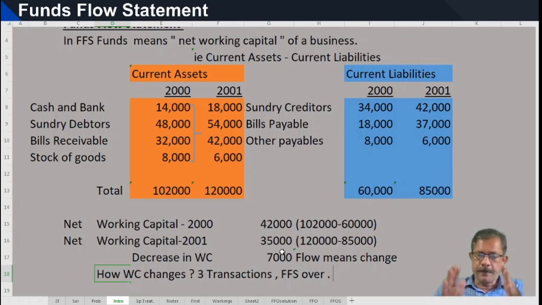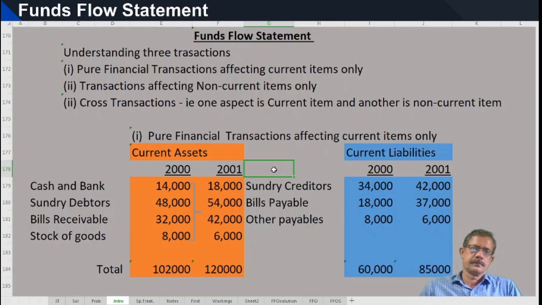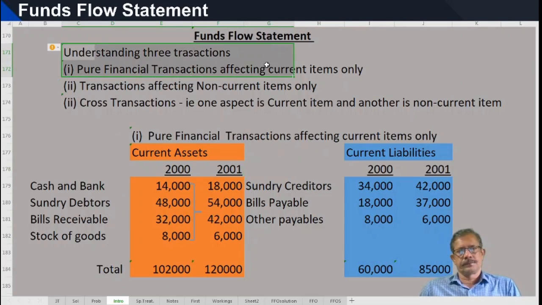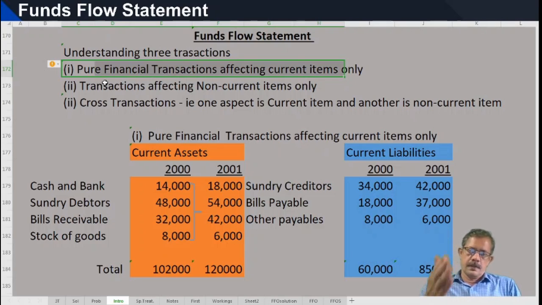We will study one by one. What are those 3 transactions? Okay? Let us start. Understanding these transactions is very important in the preparation of funds flow statement.